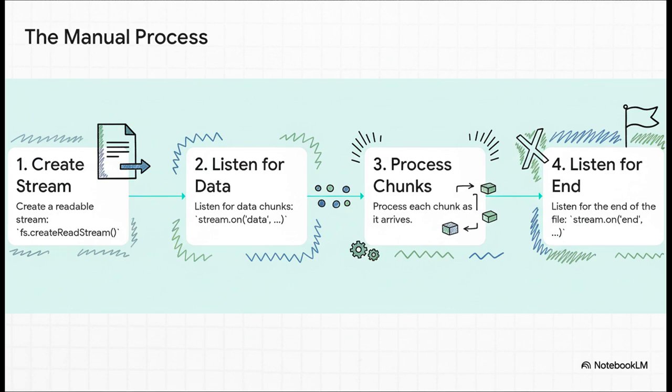Now, pipe is doing some magic, but it's not actually magic. You can do it all manually if you want to. What's really happening is you create a stream, and then you listen for events. Every time a new chunk of data is available, a data event fires. You grab that chunk, do something with it. When there are no more chunks, an end event fires. This gives you complete control to, say, parse a huge CSV file line by line without ever loading the whole thing into memory.